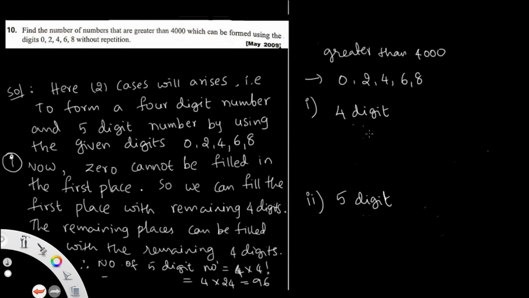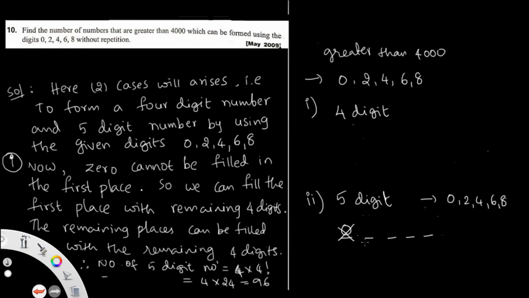First we'll take the 5-digit numbers, 1, 2, 3, 4, 5. The given digits are 0, 2, 4, 6, 8. 0 should not be filled in the first place.